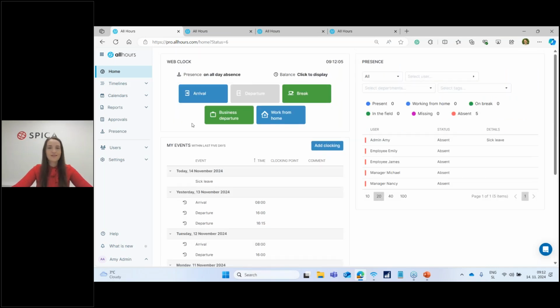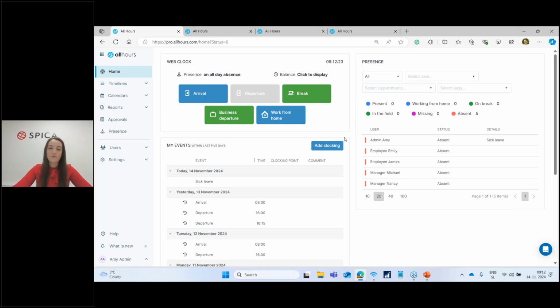Okay, so this is the first feature we have covered. If you have any questions, of course, feel free to post them in the chat box. The next feature we will take a look at is how to designate a substitute approver while we are on leave. Now, as you know, in the system,